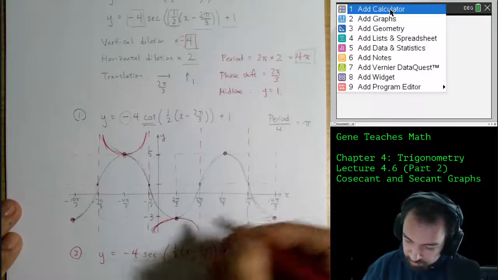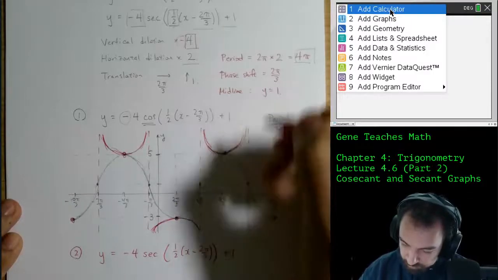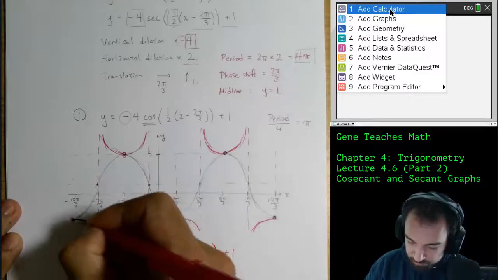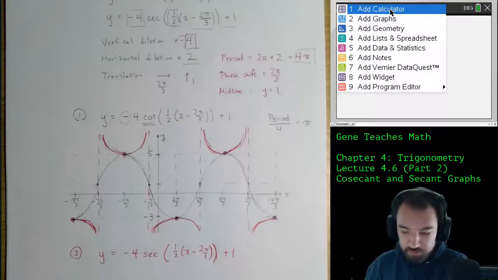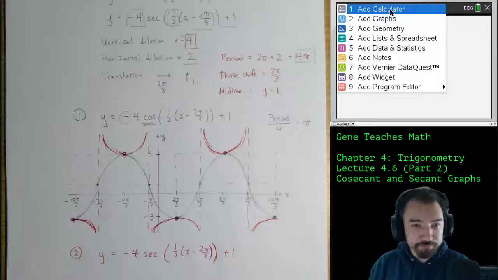Something like this, something like this, and something like this, something like this. And there we have it. That red graph is the graph of negative 4 secant, parentheses, 1/2 x minus 2 pi over 3, all plus 1. Same tactic.